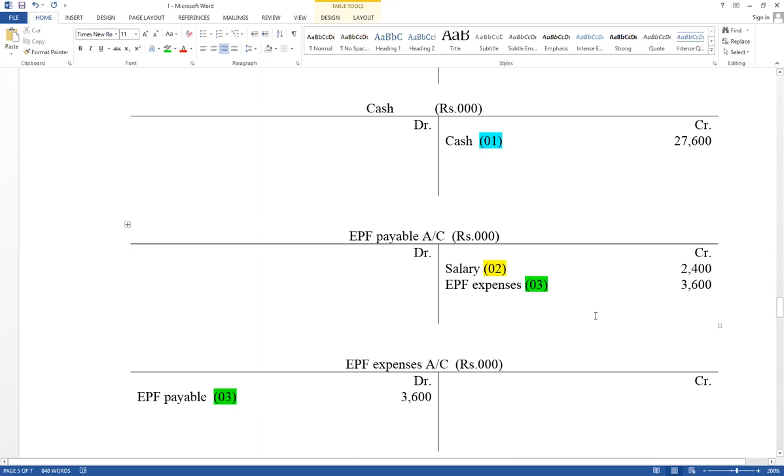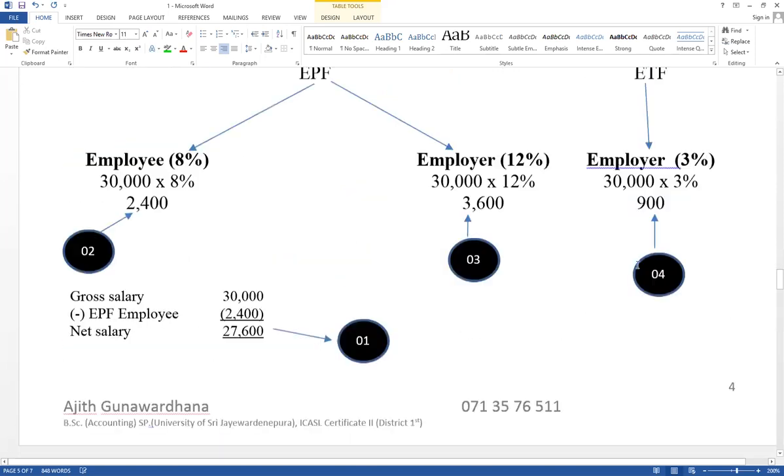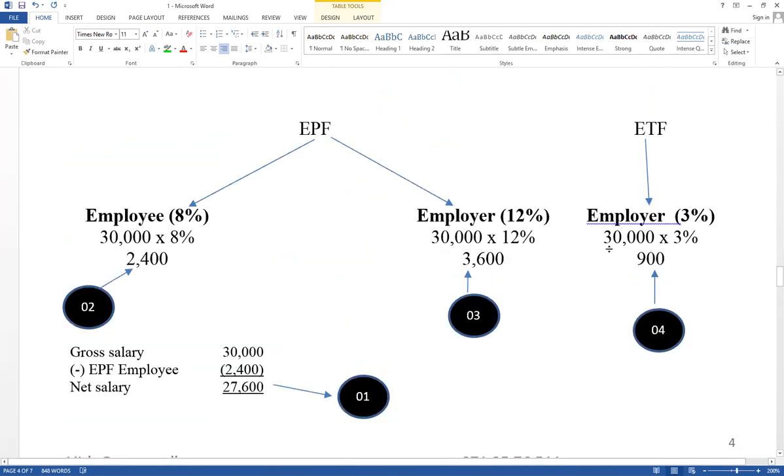Now think about the ETF part. In ETF only the employer gives their contribution, it cannot be deducted from salary. It is not part of salary. Therefore, another expense. ETF contribution of employer is also another expense, not part of salary. It does not affect the salary accounts. There are two ledger accounts, ETF expense account debit, ETF payable account credit. Therefore, there are two ledger accounts, values equal 900, ETF expense as well as ETF payable.